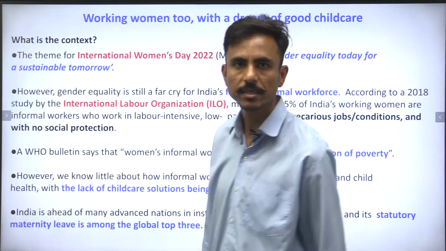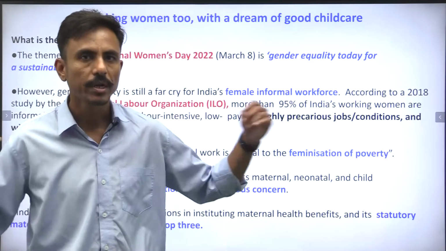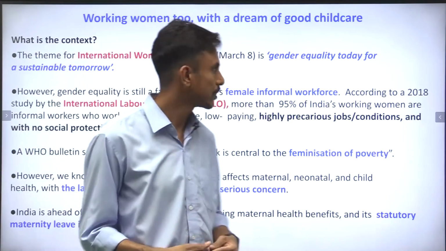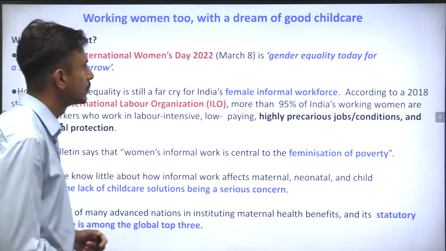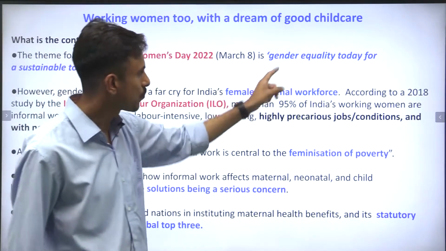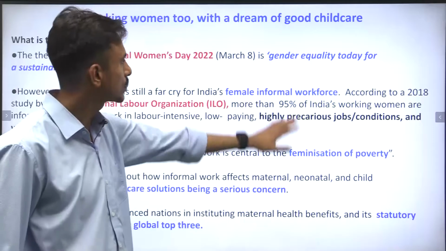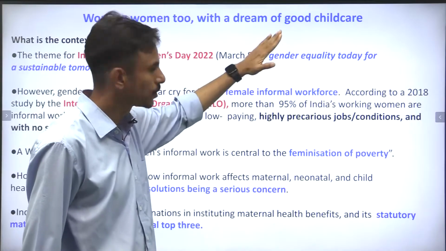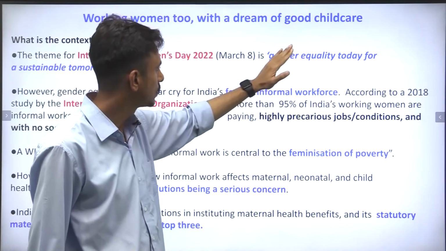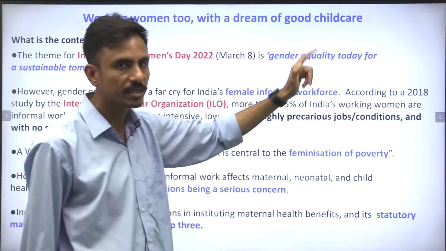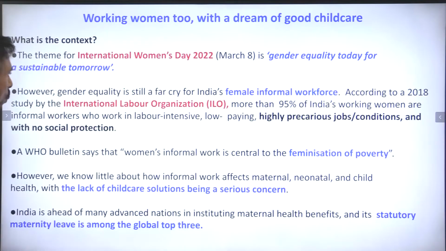Guys, today is International Women's Day, and we all know that on 8th of March, International Women's Day is celebrated. The theme of this year is gender equality today for a sustainable tomorrow. Very important. They may ask you the theme of the International Women's Day 2022. So it is gender equality today for a sustainable tomorrow.